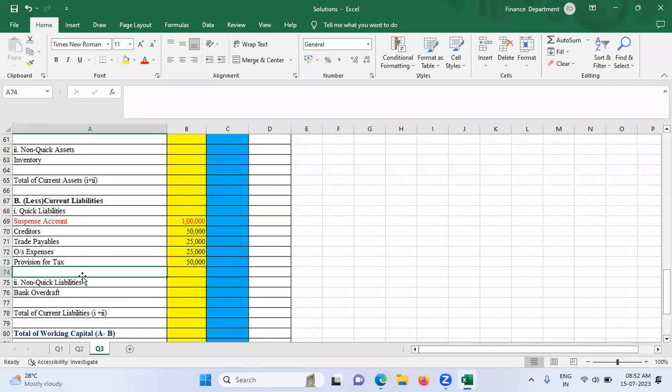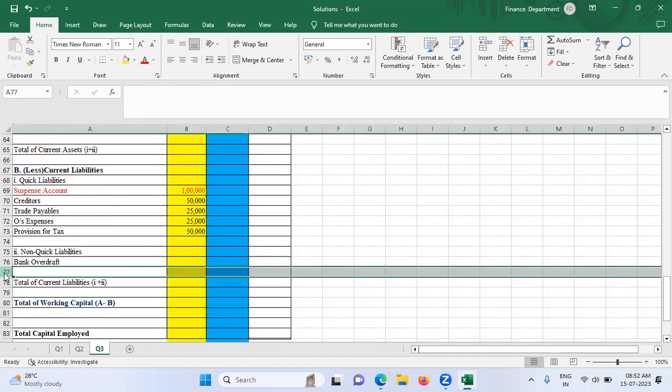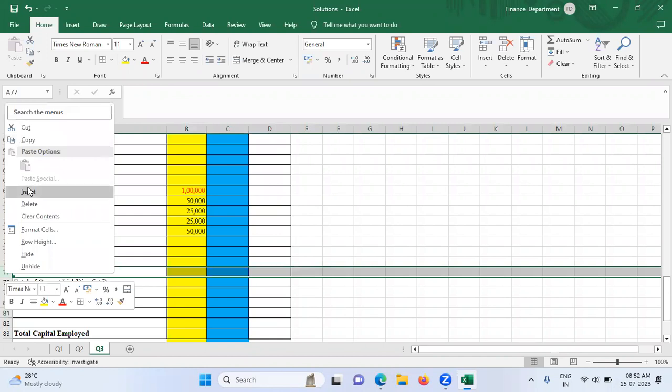Okay, and then we have the next thing, that is cash credit. What is the amount of cash credit? Cash credit is 80,000. Bank overdraft is 20,000. Now cash credit and bank overdraft are a part of non-quick liability. Okay, remember this.